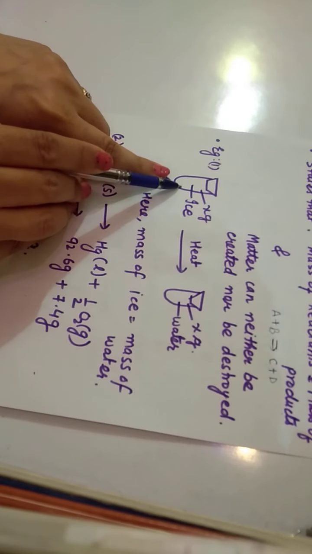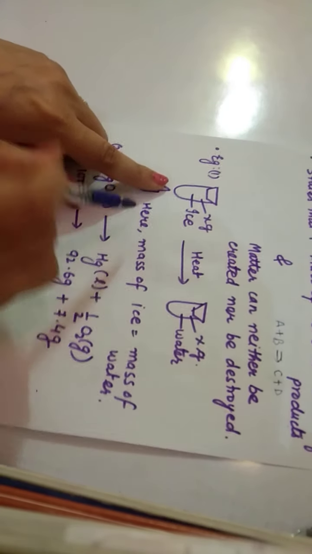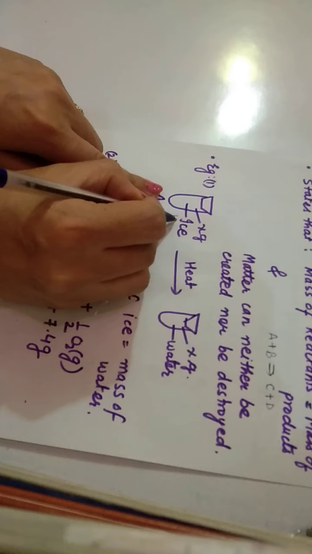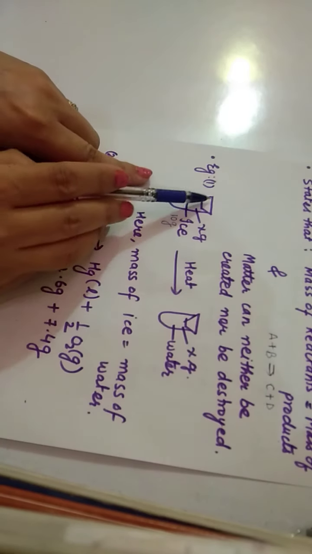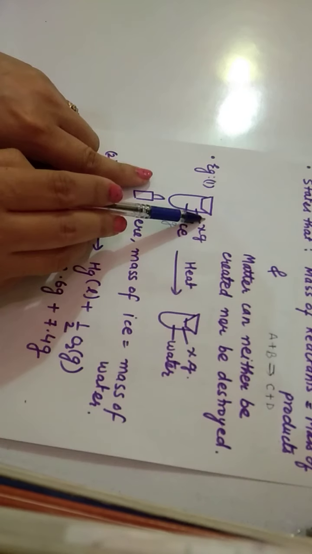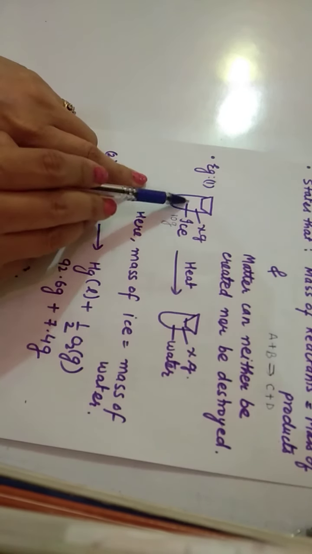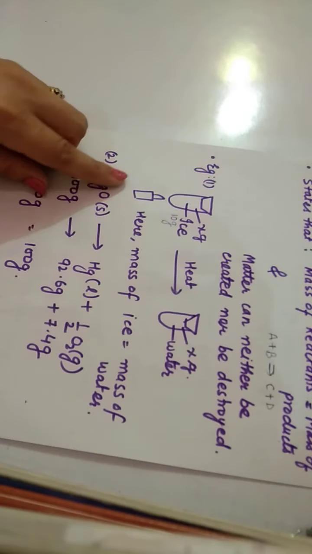If you take a test tube, and in that you put 10 gram of ice, and you cover this test tube properly with the help of cork, so that nothing can enter it or nothing can leave it.